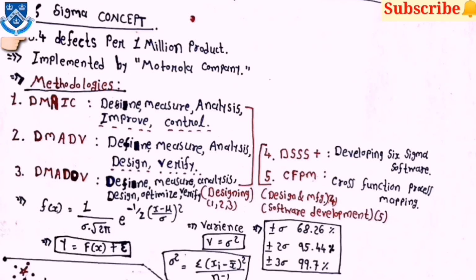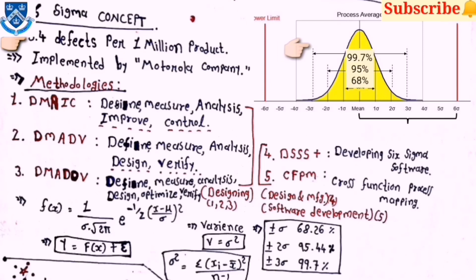Then after, the most important topic is Six Sigma, and you can see the diagram for this topic here. Then the equation is f of x equal to 1 upon (sigma into under root 2 pi) into e raised to minus 1 upon 2 into ((x minus mu) by sigma) squared. Then for plus or minus 1 sigma, the percentage is 68%, for plus or minus 2 sigma the percentage is 95%, and for plus or minus 3 sigma the percentage is 99.7%.